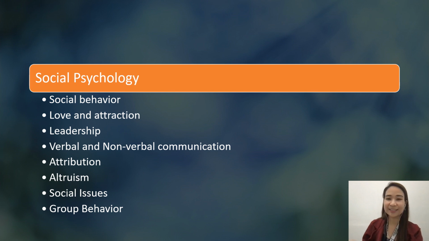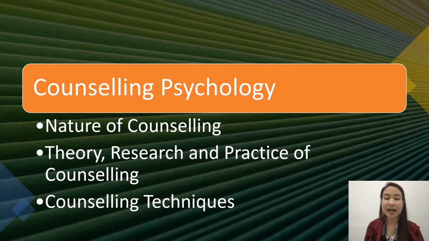Next, we have counseling psychology, which is the last of our 10 branches of psychology. Counseling psychology focuses on the nature of counseling, theory, research, and practice in counseling, and also counseling techniques. Some of its sub-branches go on to guidance counselor or psychotherapy. So that is counseling psychology.